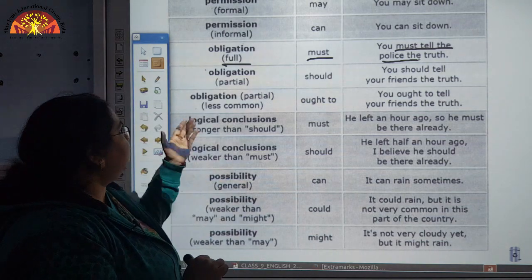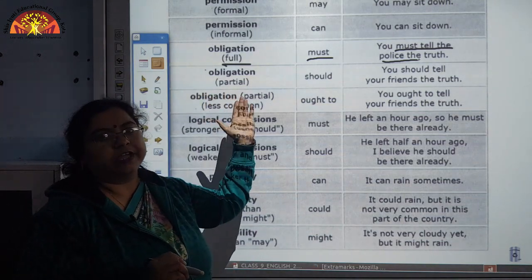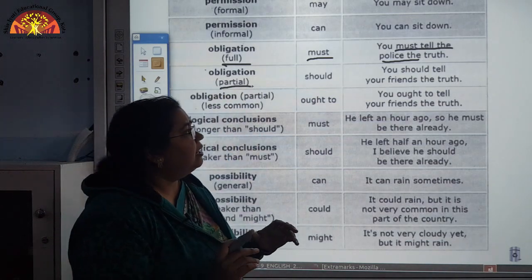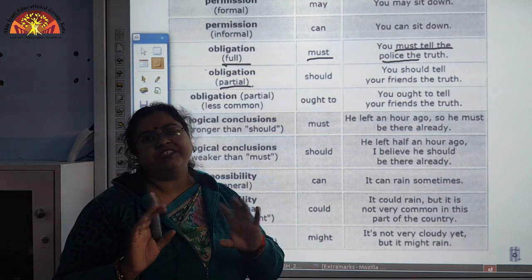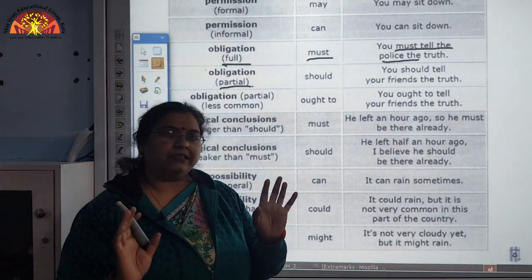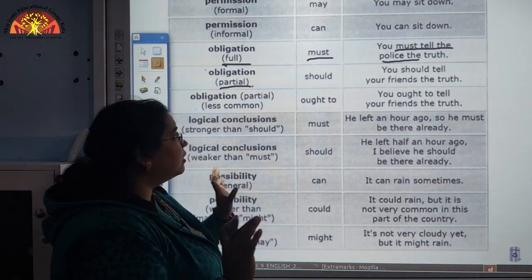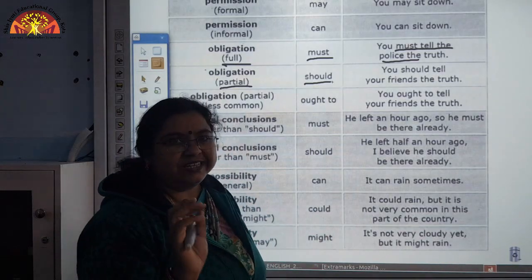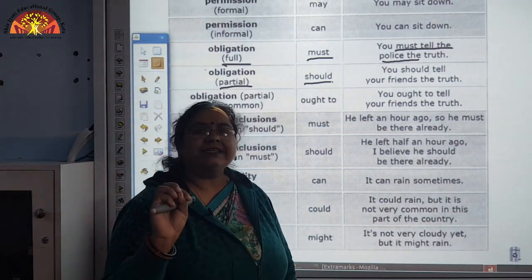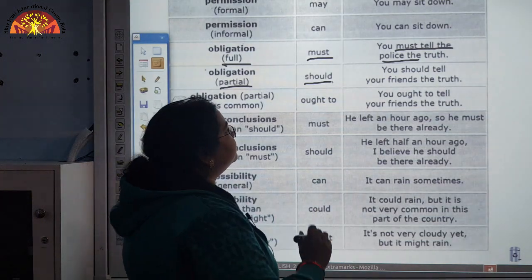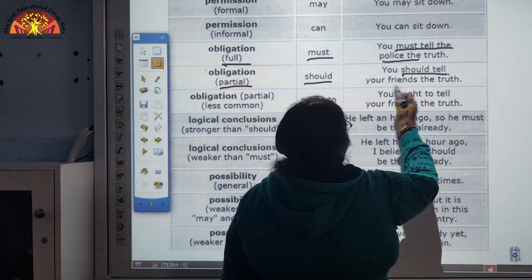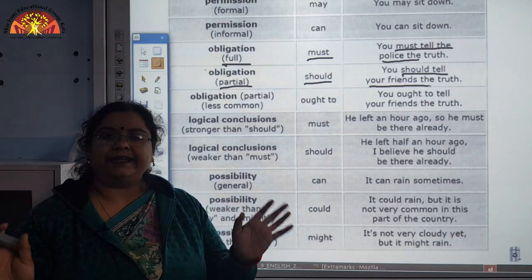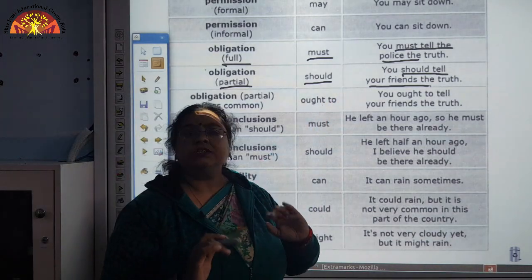So, another obligation which we are talking about here is partial. That means it is more of a correct way of doing that thing, and it has to be done. So, we will use should. Here it is not a compulsion, but the only thing is, this is the right action. See here the example, you should tell your friends the truth. This is advisable, that is the right action. So, here we will use should.